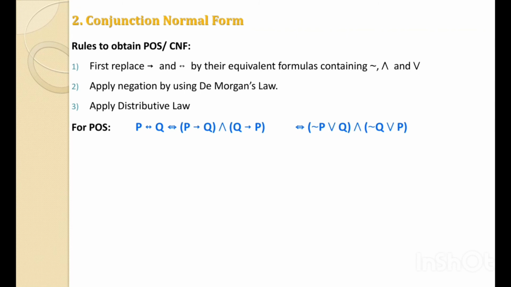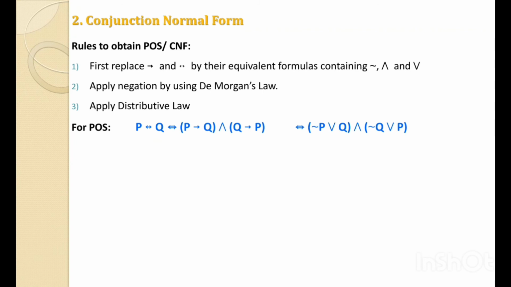Now, note down that for the product of sum, we have to always use the first formula of the double implies. This formula is: P double implies Q is logically equivalent to (P implies Q) and (Q implies P).